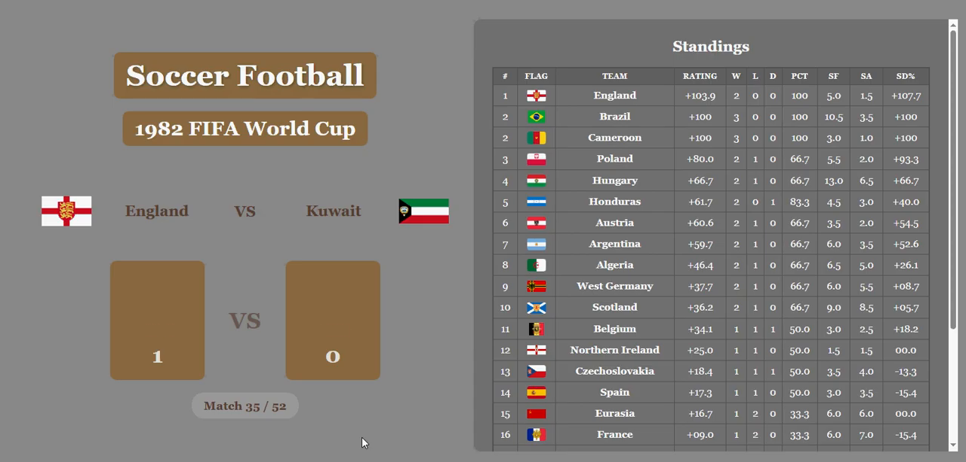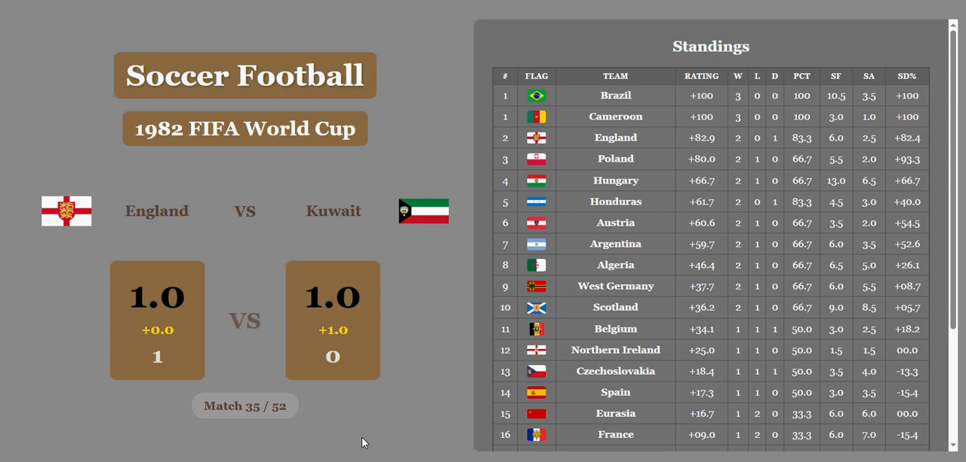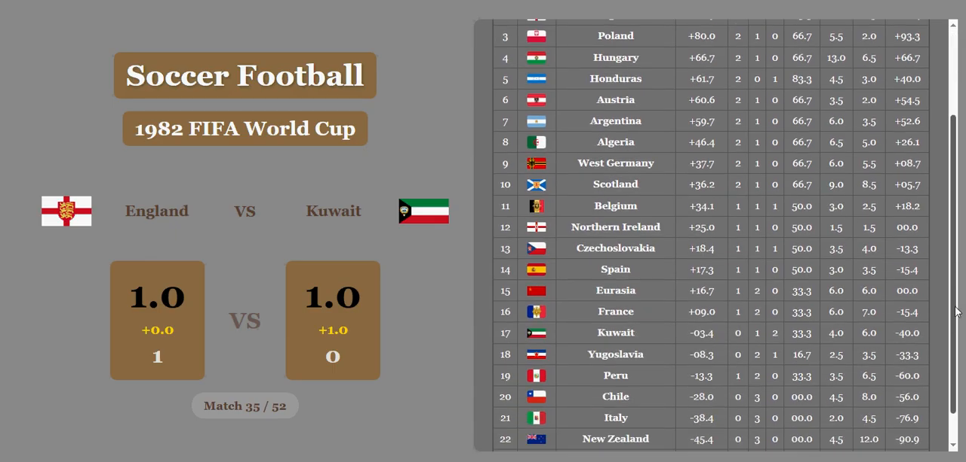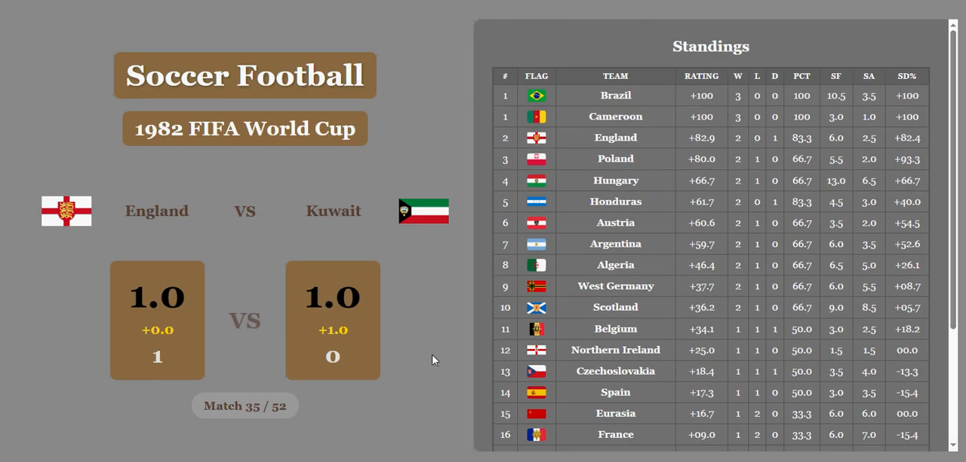England beats Kuwait 1-0, but Kuwait's going to get a whole goal on the economic difference. That's really bad for England. They're going to fall to 2nd place. That means that Brazil and Cameroon will be tied in 1st now, and Kuwait down in 17th place.